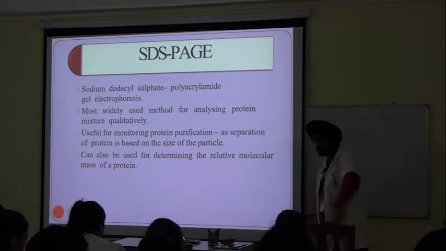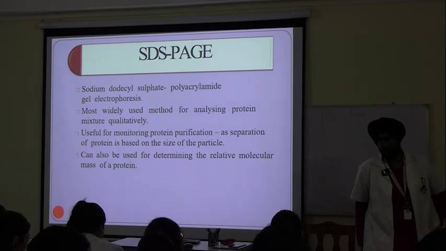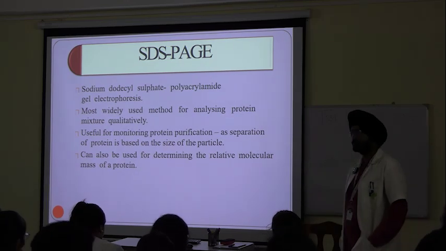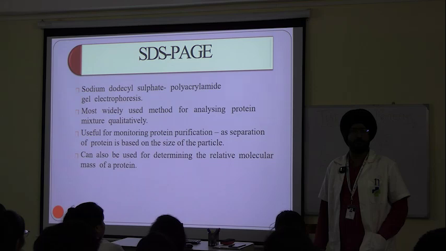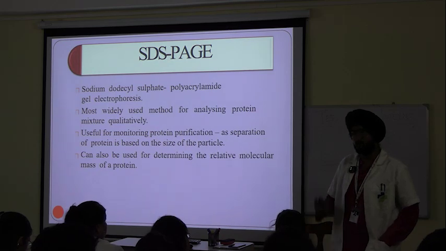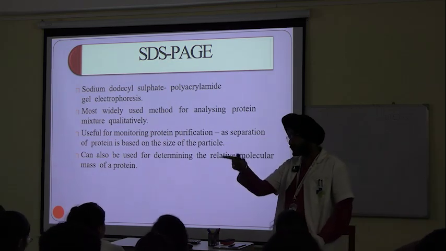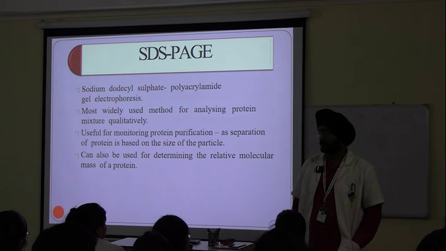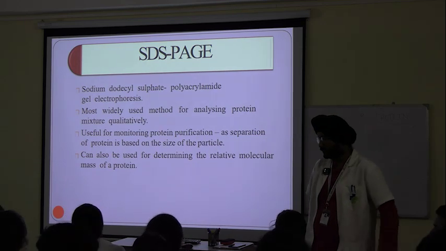Why proteins? Anyone? The earlier gel electrophoresis or paper electrophoresis was basically used for separation of nucleic acids. Examples of nucleic acids? What are the examples of nucleic acids?